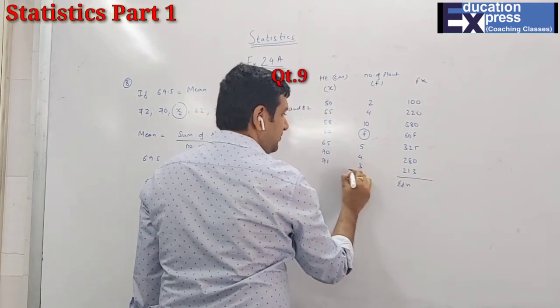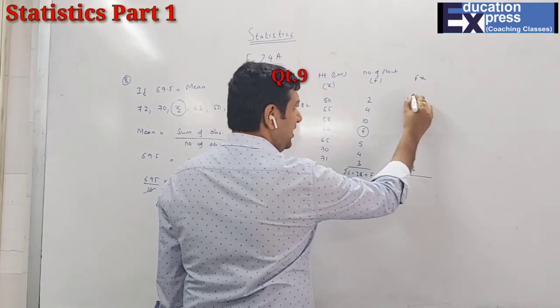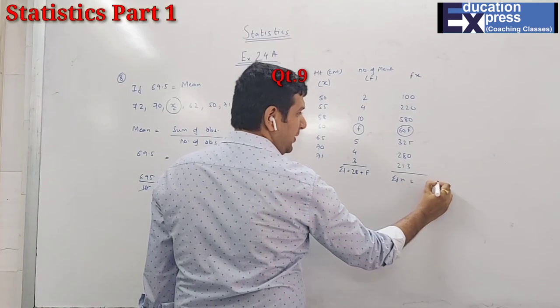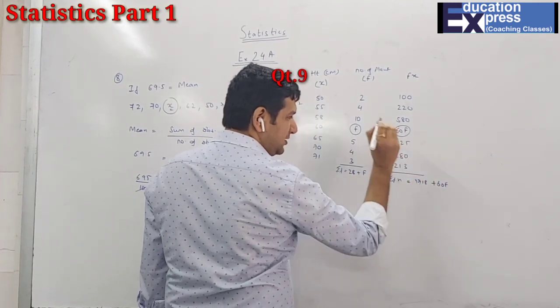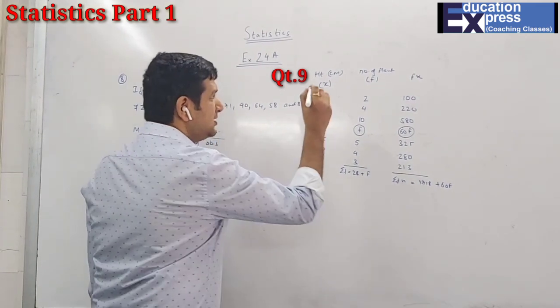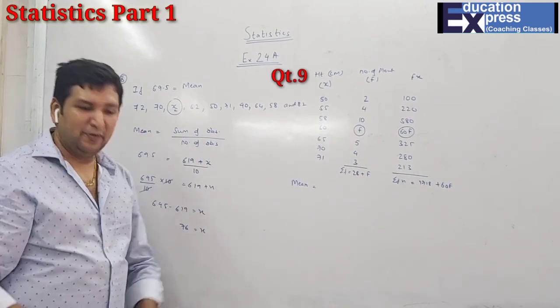So I'll find my sigma fx and sigma f, that is 4, 6, and the sigma fx. If you add everything, obviously you can't add this, so this will remain as it is, 60f only, and the other one you add, you get 1718. So now your mean will be given to you. You can check it.